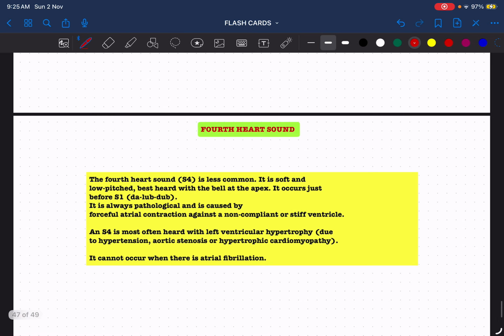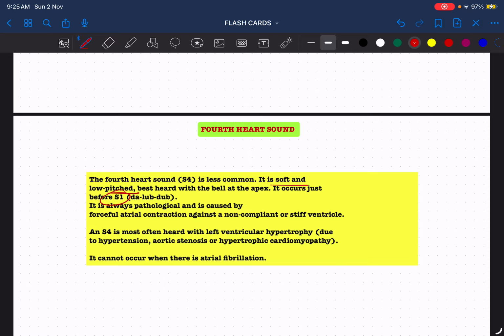And coming to the fourth heart sound, it is less common. It is again soft, low pitched. So again, it is heard best with the bell of the stethoscope at the apex of the heart, and it occurs just before S1. Remember, it is because of the atrial contraction. The atria is contracting against a non-compliant or stiff ventricle. It is that atrial contraction that is responsible for S4. That is why it occurs just before S1, and it is always pathological.